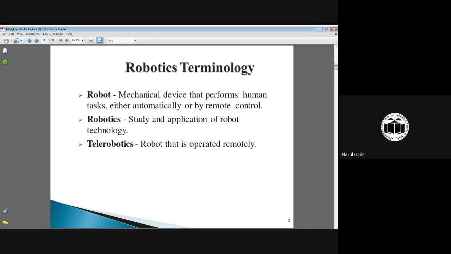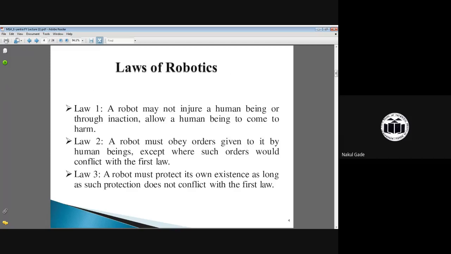Telerobotics is the robot which is operated totally remotely. So basically, a robot is the mechanical device, robotics is the study of that particular robot, and a telerobot is a robot which is operated remotely. But how can we say that this device, either a mechanical device or any other device, is a robot?